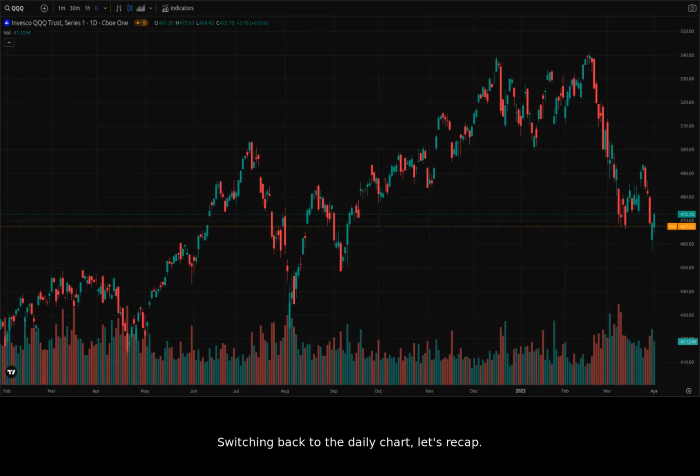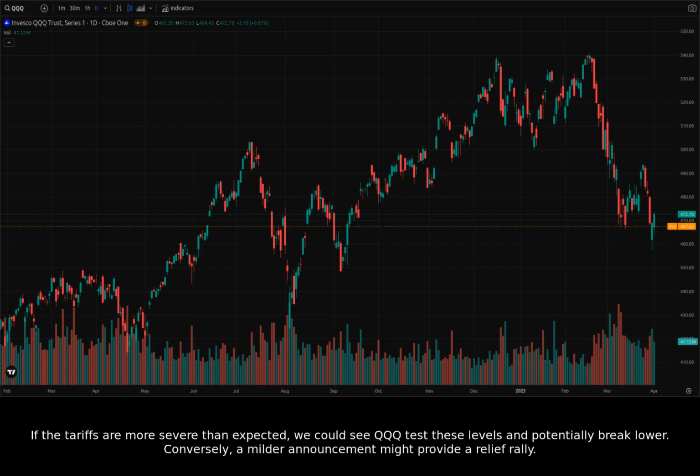Switching back to the daily chart, let's recap. Key price levels to watch are the support around 435 and the prior support around 410 to 415. If the tariffs are more severe than expected, we could see QQQ test these levels and potentially break lower. Conversely, a milder announcement might provide a relief rally.